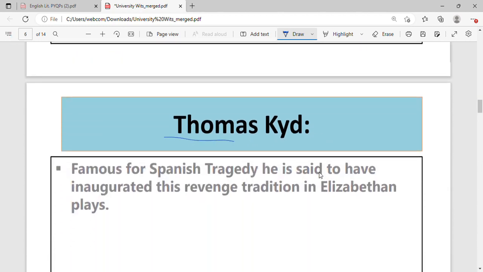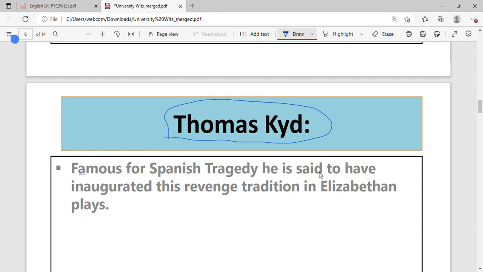Now we have Thomas Kyd, the one who is very famous. And most of the time what we have seen here, the ones who do not go to any educational institutions are the ones who are very famous, the ones who write really well, because their minds are not controlled by the knowledge provided by the institution. They are exploring on their own. And do let me know in the comment section, what do we call that form of learning where we teach ourselves? It mostly comes in adult learning. Non-formal education is one of the terms, but it has a very specific term.